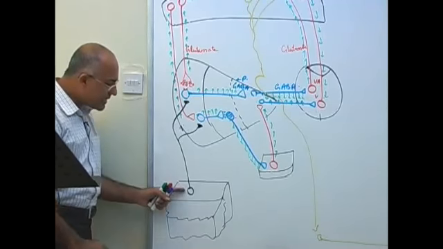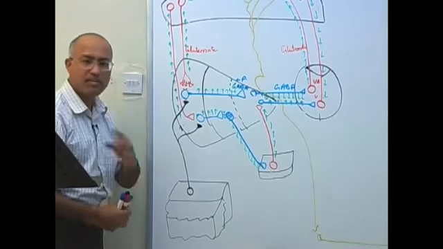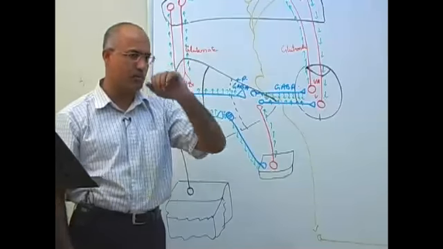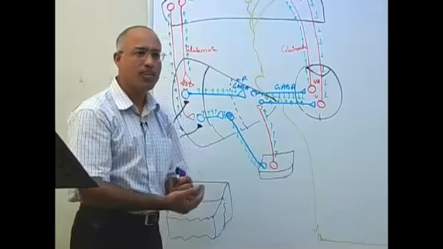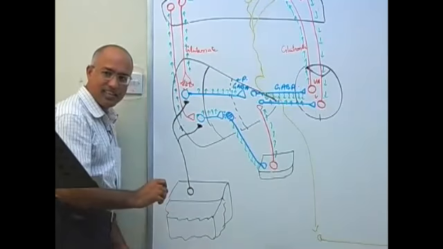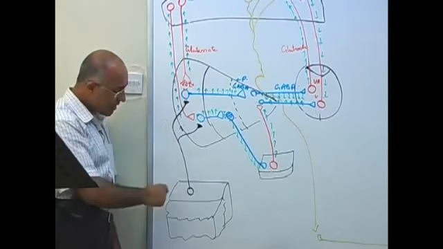Actually, these dopaminergic fibers help in initiation of the movement. They facilitate the movement.